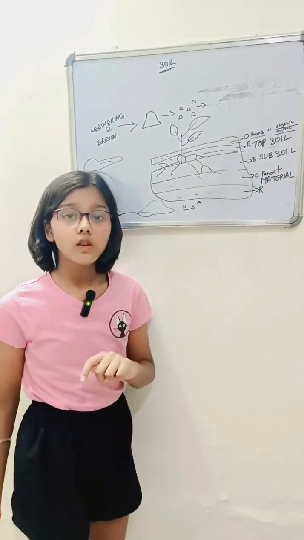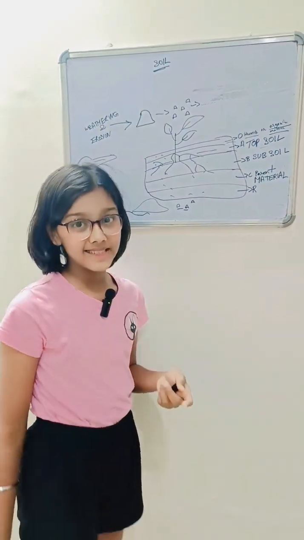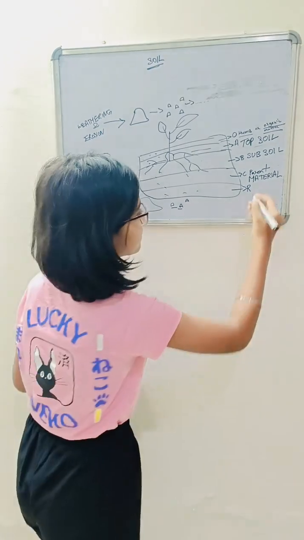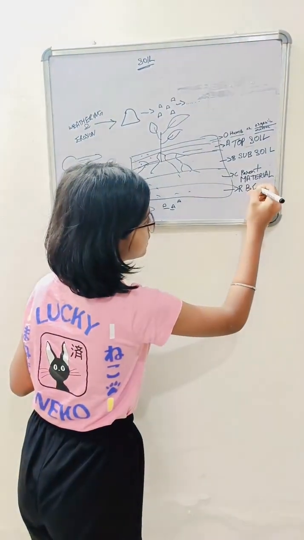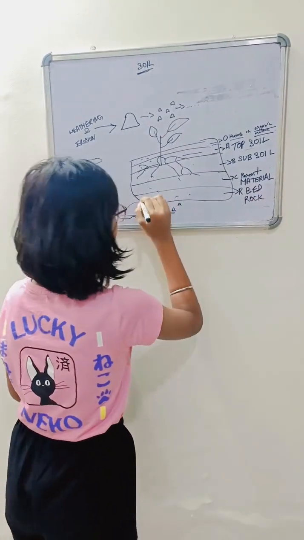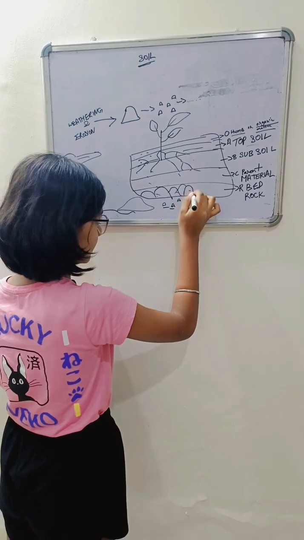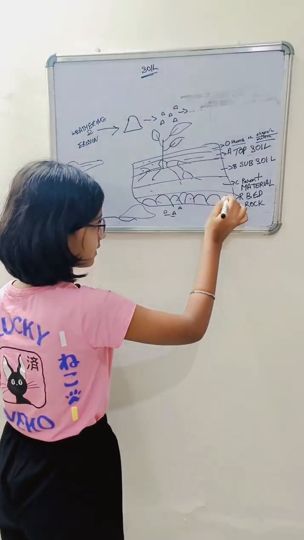And R is called the bedrock, which by its name declares that it is made up of rocks. Bedrock. So there are many rocks in it. It is fully made up of rocks.